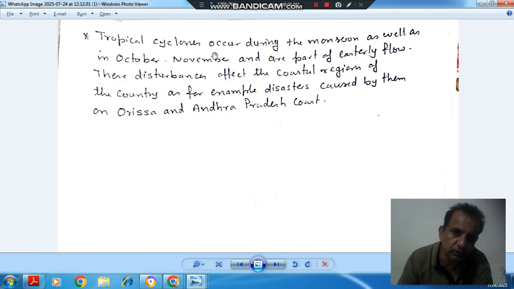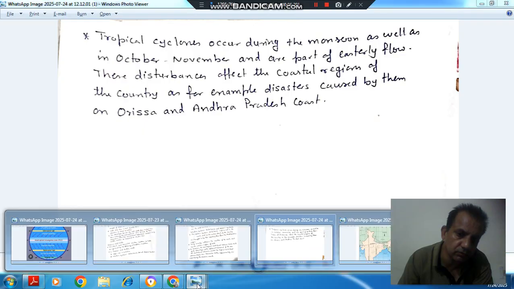The tropical cyclones occur during the monsoon as well as in October and November, and are part of the easterly flow. So these easterly winds will bring tropical cyclones. These disturbances affect the coastal regions of the country, for example the disasters caused by them in Odisha and Andhra Pradesh states.